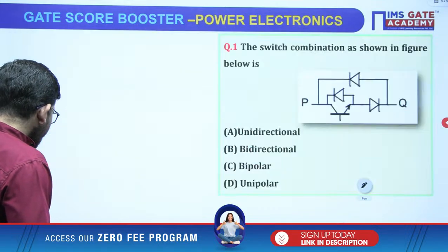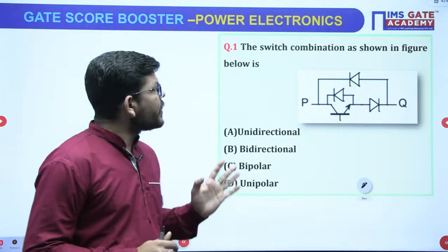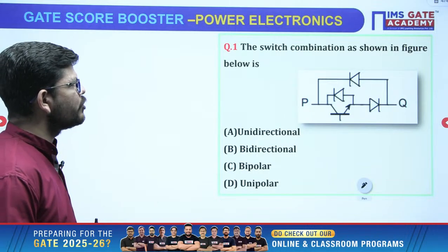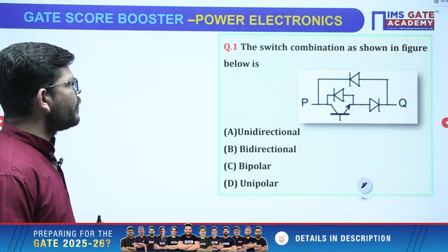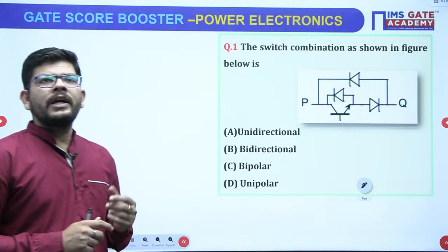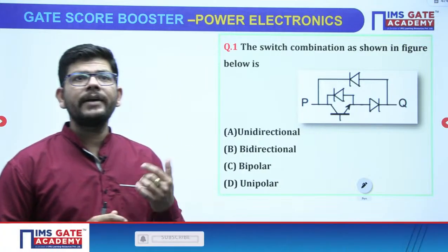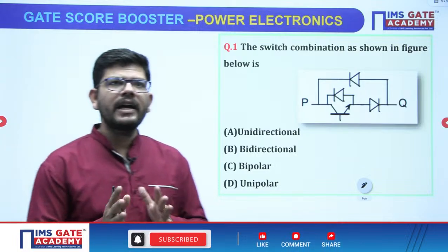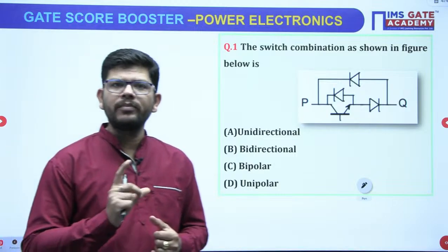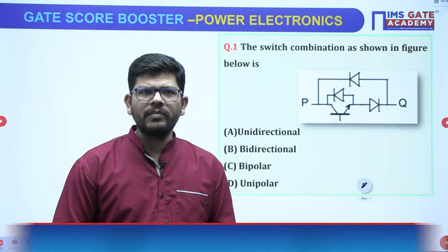Now, starting with the very first question. In this question, what has been given to us is that a switch combination as shown in the figure will be operating as unidirectional, bidirectional, bipolar, or unipolar. Unidirectional means it is handling current only in one direction. Bidirectional means that it can handle current in both directions. Unipolar means it can block voltage of one polarity only. Bipolar means that it can block voltage of either polarity.